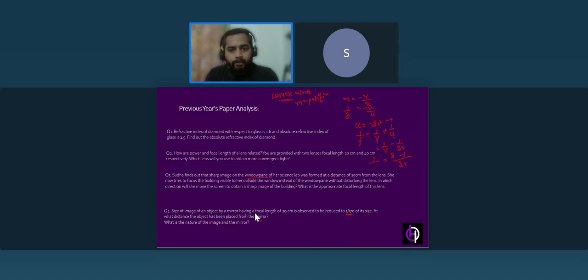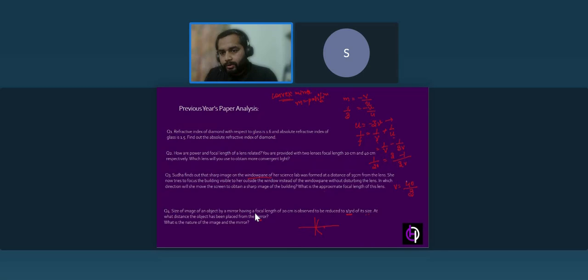If you remember the sign convention, this is the Cartesian plane. I'm finding for convex, so the pole of the mirror should be placed at the origin of the Cartesian plane. The focus is on this side, so for a convex mirror, focus is positive. Here I'll take it as 1 over 20. Now V, what you are going to get will be 40 over 3.